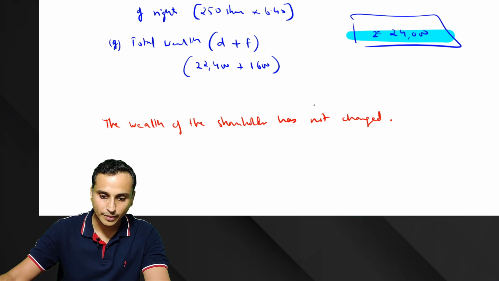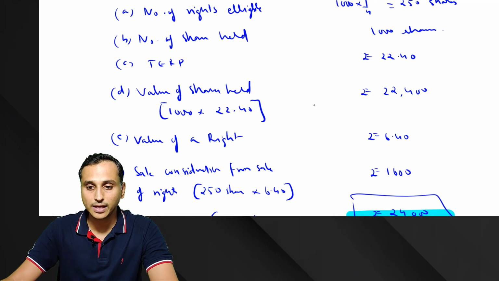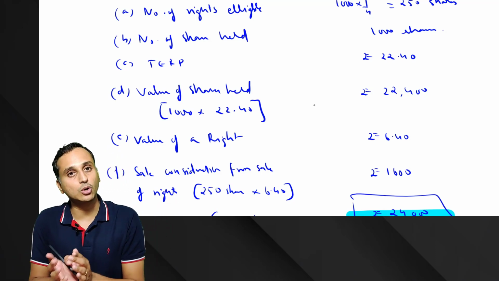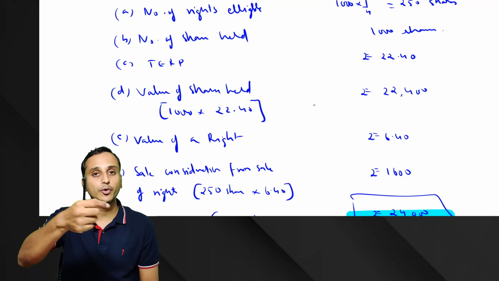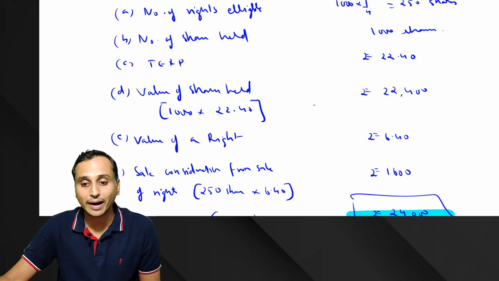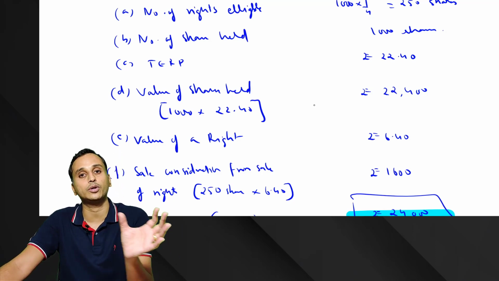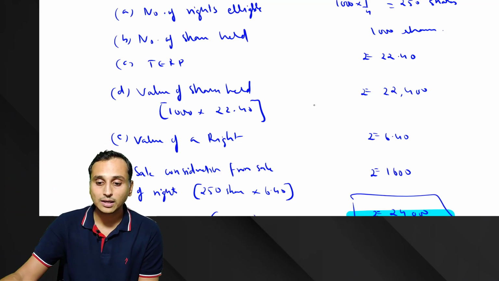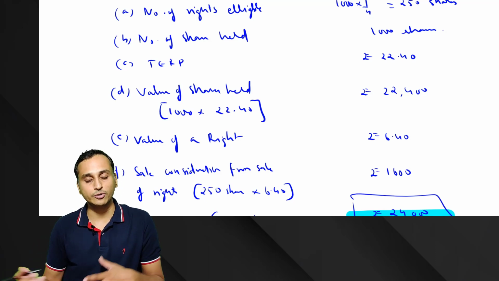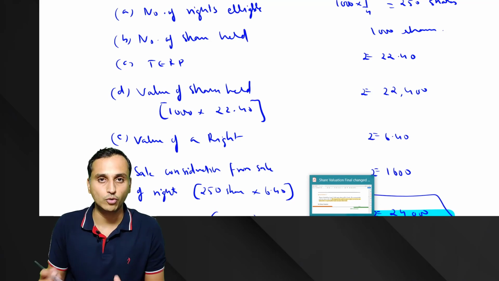Okay, so here what happened is, see, he did not subscribe to the right shares. So because of that, his original number of shareholding was 1000. After right shares also, his original holding was 1000 shares only, and the market price had fallen from 24 to 22.4, because of which his total value of equity came down to 22,400. Previously it was 24,000. Now it came to 22,400. But additionally, he sold the rights. From that he got 1,600 rupees of cash. So now his total wealth is 22,400 value of shares plus 1,600 cash, which comes to 24,000.